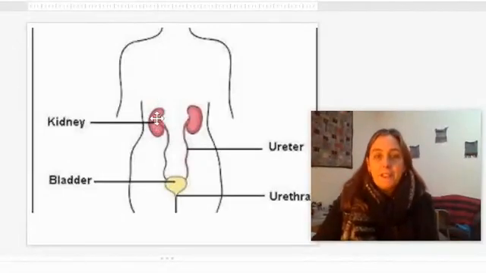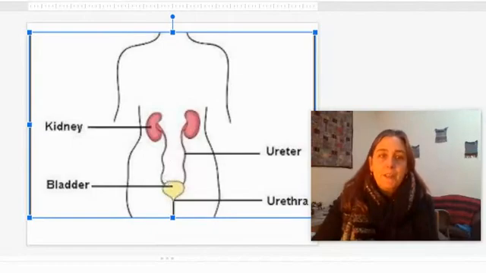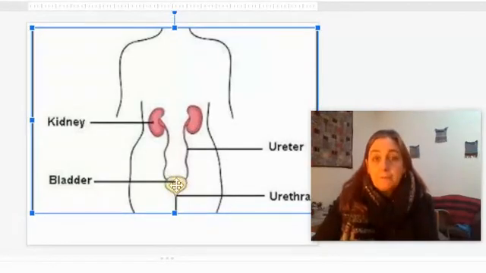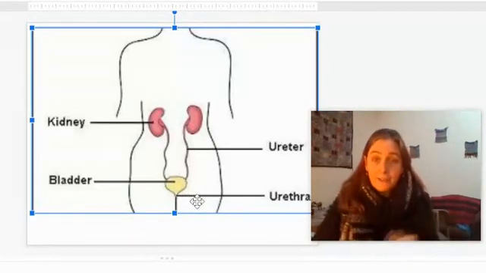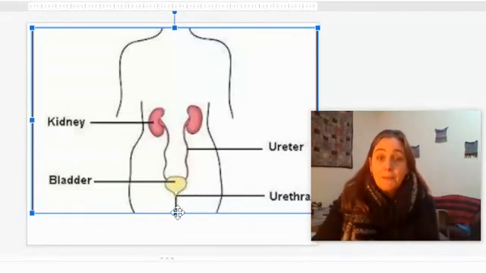So the blood comes into the kidneys, drops off the waste. The blood goes off and to the rest of the body, all cleaned up. The wastes come down these ureters, and that includes water and salt and urea. Water, salt, and urea is called urine. That's the stuff you pee out, and that pee comes out the urethra. And that is excretion.